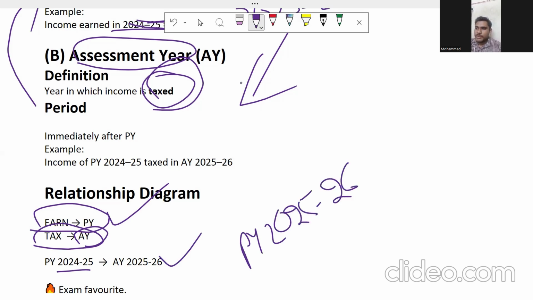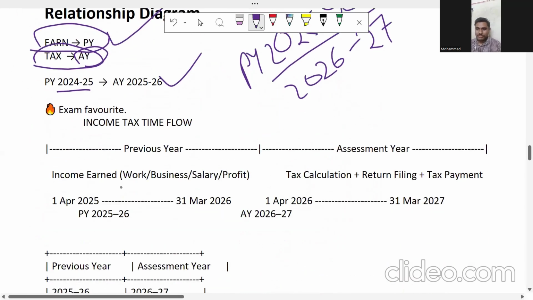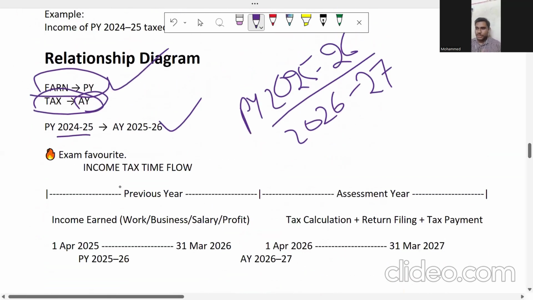For example, if my previous year is 25-26, then what is my assessment year going to be? My assessment year is going to be 26-27. So these are previous year and assessment year. This is the most important from the examination point of view. So I'm going to give one example, one MCQ as well. Before that, I'm going to give in-depth explanation once again.